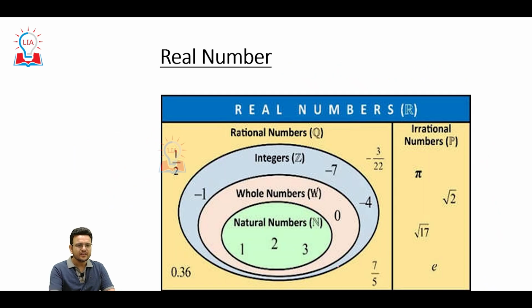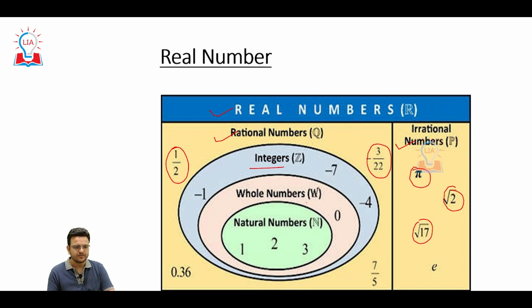Now here, again the same thing. The real numbers can be rational numbers and irrational numbers like pi, √2, √17. All these numbers are irrational numbers. Rational numbers, like 1/2, 3/22, are fractions, and then we have integers like -1, -7, -4. Whole numbers include natural numbers plus 0. So this is the basic idea about numbers.